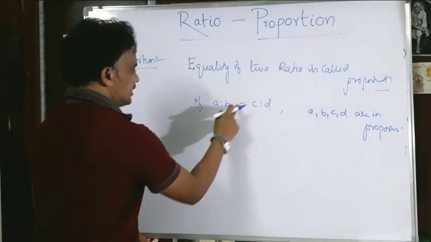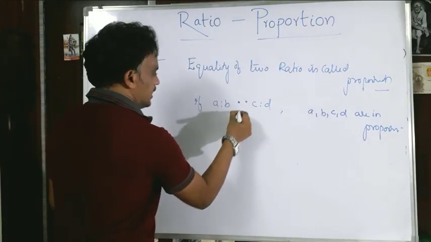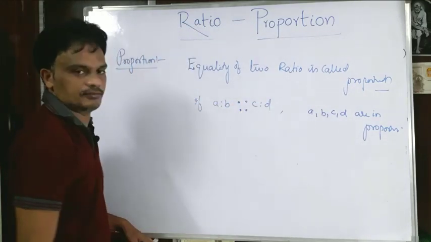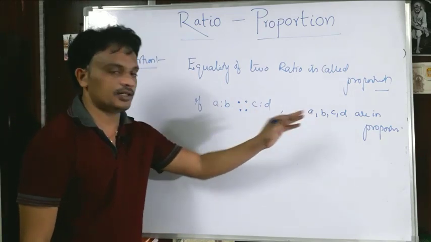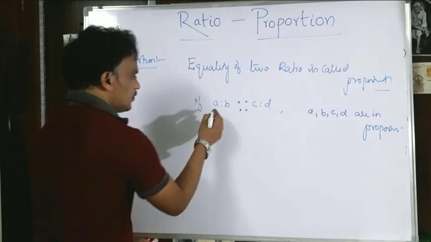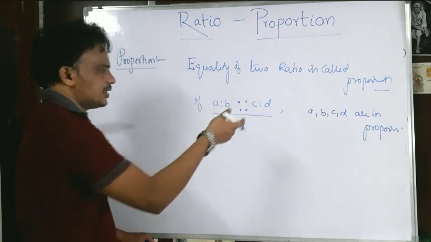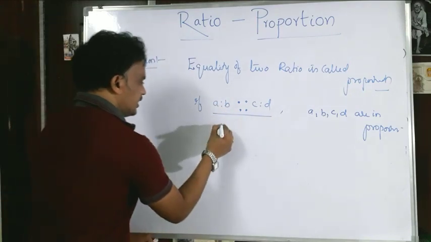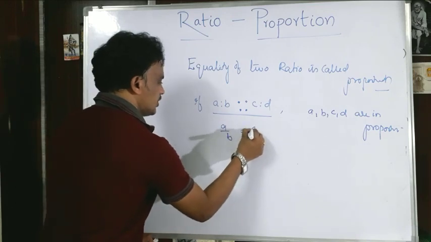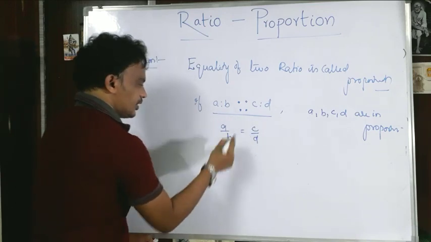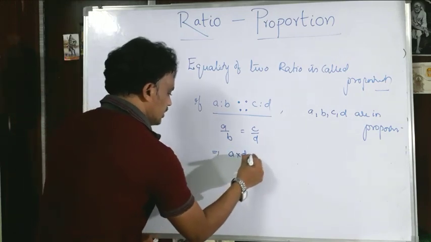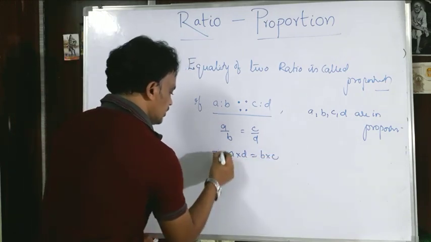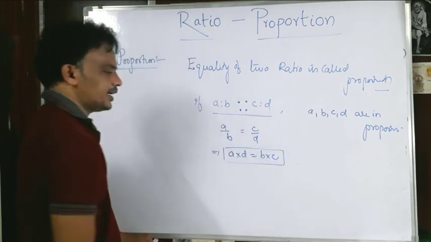Okay. Yes, we can write A is to B is as C is to D. Then the four numbers A, B and C, D are called in proportion. Yes. So, if they are in proportion, they have to satisfy one condition. So, let us see what it is. A by B is equal to C by D. Yes, equality of ratios. Then take the cross multiplication. A into D is equal to B into C. Right. We can write like this also.